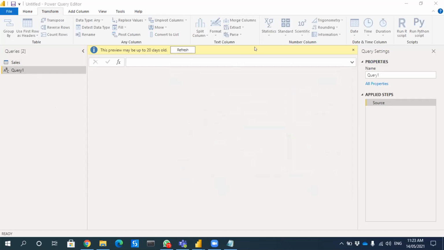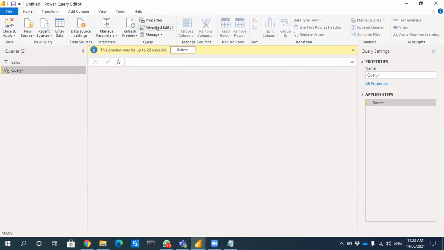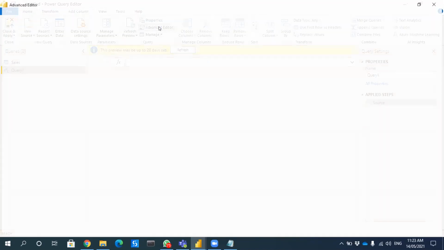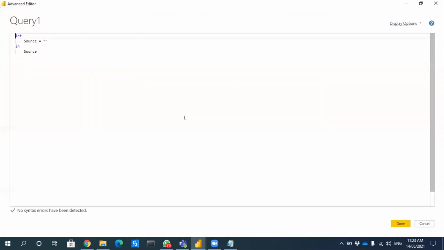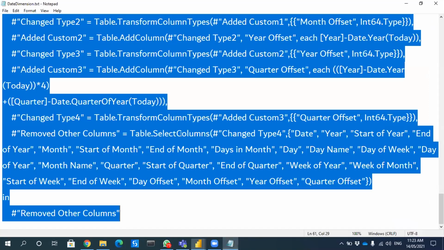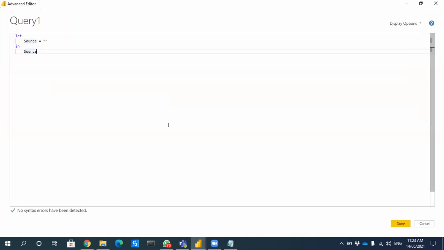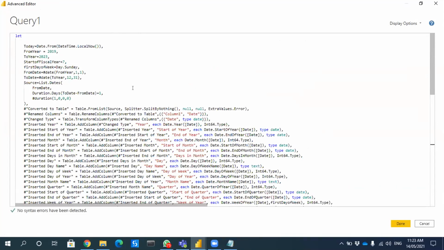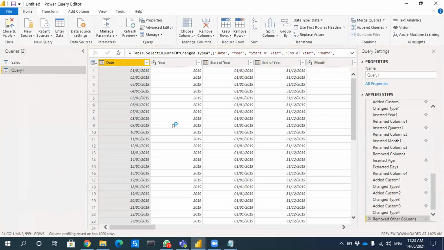Once you created a blank query, now you can click that and go to the advanced editor. Go to home, go to advanced editor. Here you can paste all the script. First make it blank, then paste the new one. Then click done. Now you have the date dimension with you. You can name it.